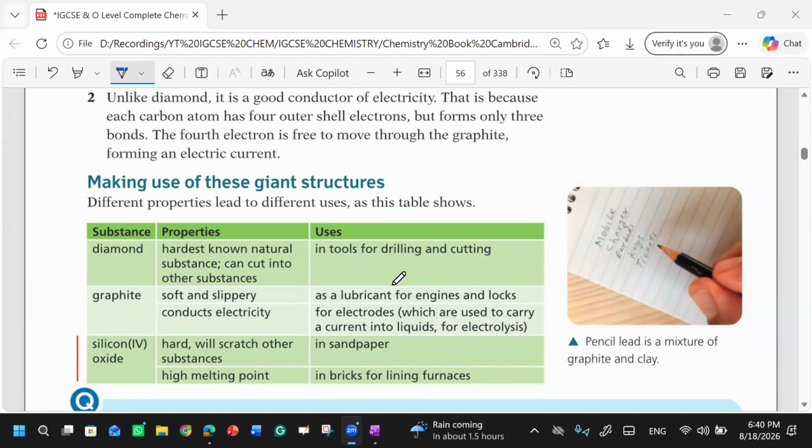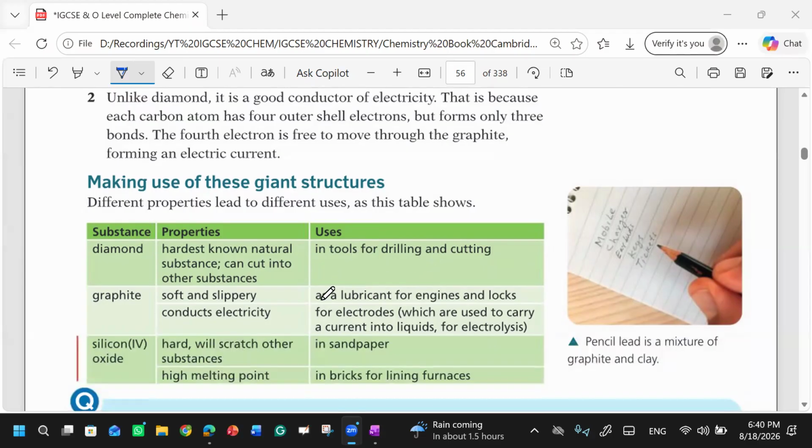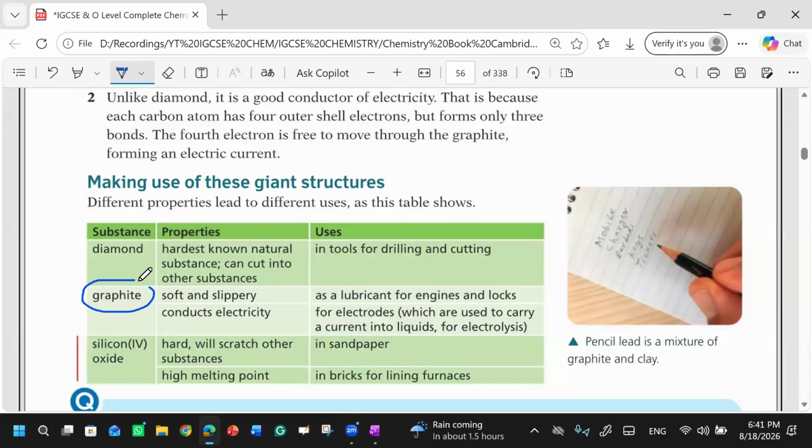Then graphite, it is used as a lubricant for car engines and locks. You know about this? This is a lubricant in the engines. If you ask your dad, maybe he will tell you about this. The lubricant which we use in car engines is made up of graphite. You can check on the lubricant bottle if you have one in your home, in your car. In Pakistan there are companies like Zik or some other companies. On that bottle, you can check that in the substances it will be written there, graphite. And lubricant is made from the graphite. Do you know what is the purpose of lubricant?